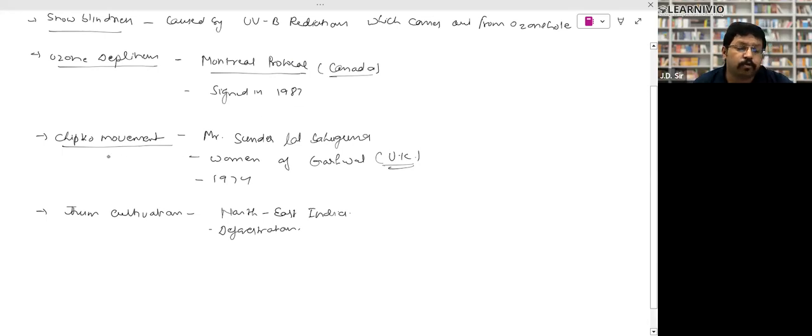Then there is one more movement against deforestation, to save the forest in Uttarakhand, India. There was a person, his name was Sundarlal Bahuguna.